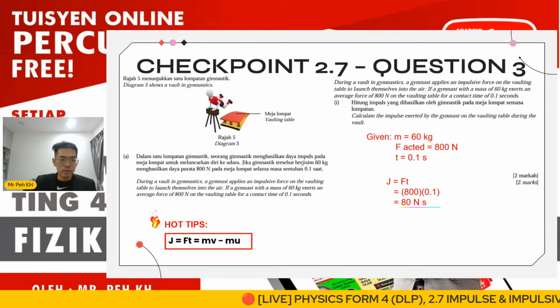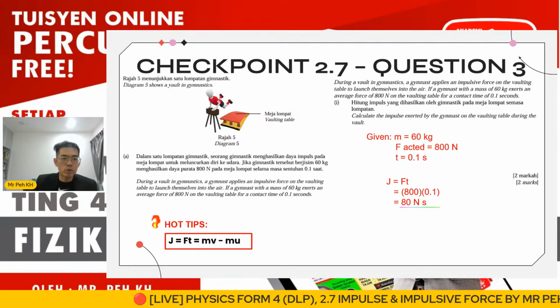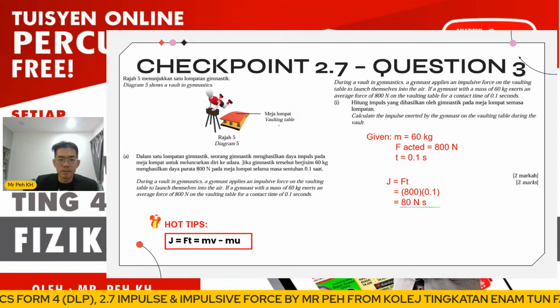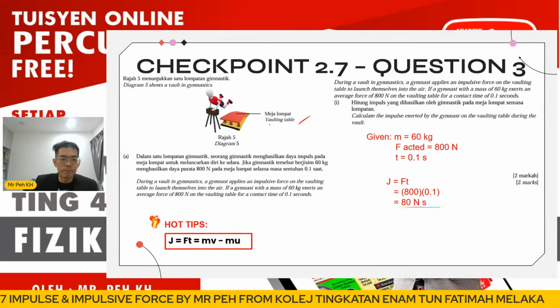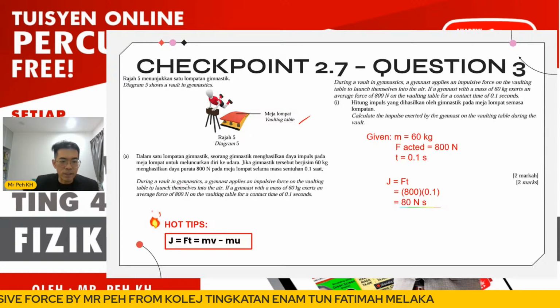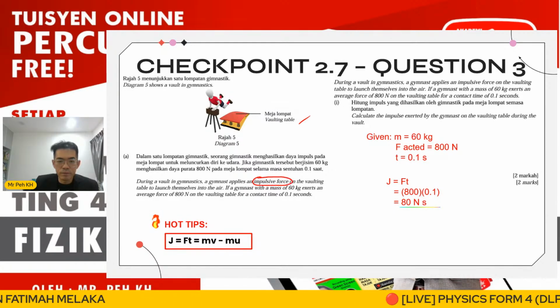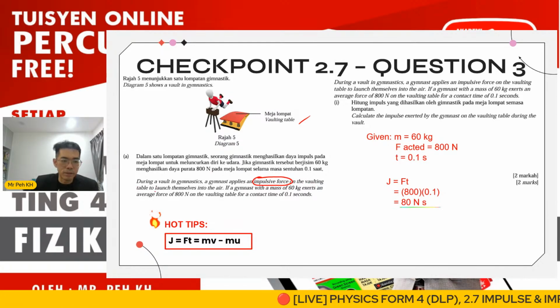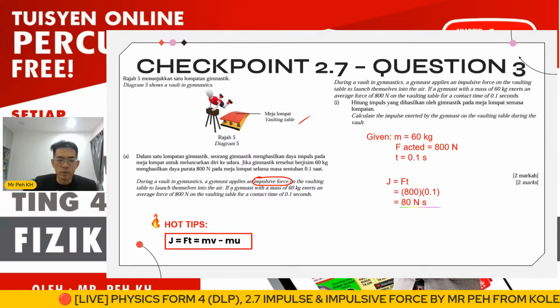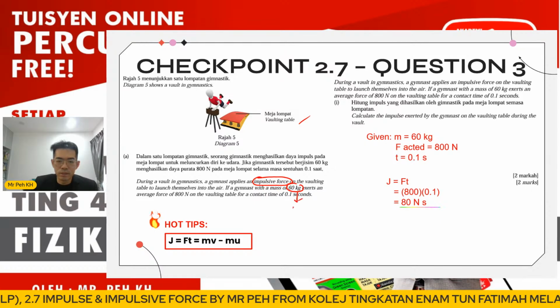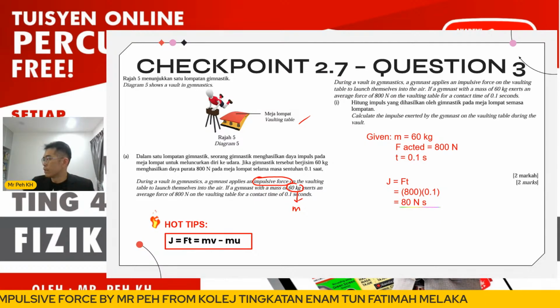Okay, so here the question will be like this. Diagram 5 shows a vault in gymnastics. Okay, this vaulting table. So during a vault in gymnastics, the gymnast applies an impulsive force on the vaulting table to launch themselves into the air. Okay, so the gymnast with the mass 60 kg.